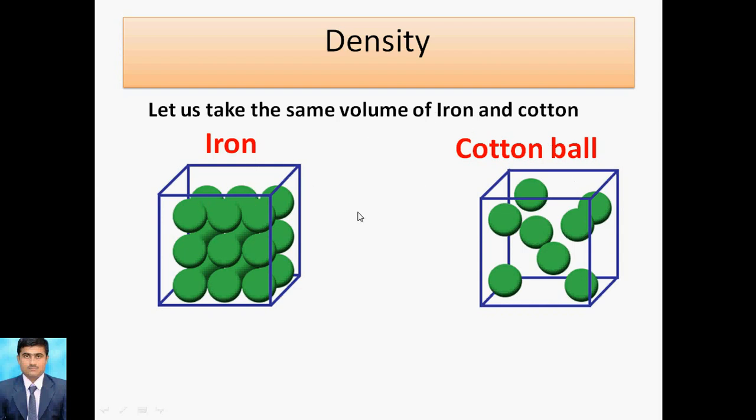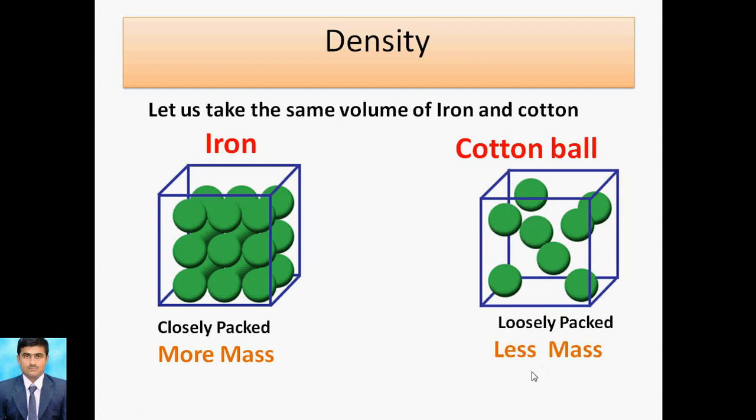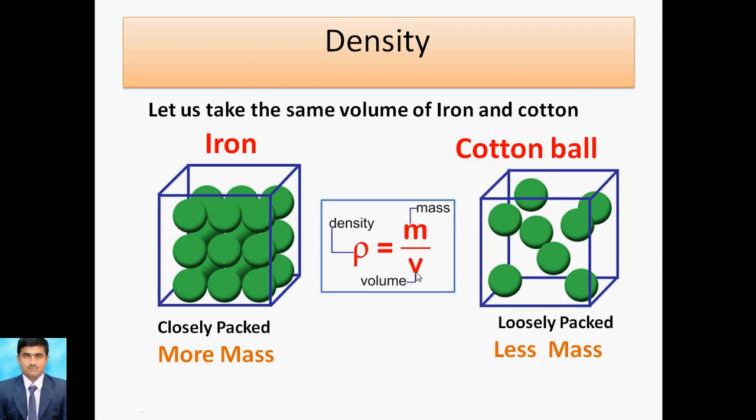Because of the closely packed molecules of iron, there is more mass, but in the case of the cotton ball, it is loosely packed. As you know, the formula is rho equals mass upon volume.